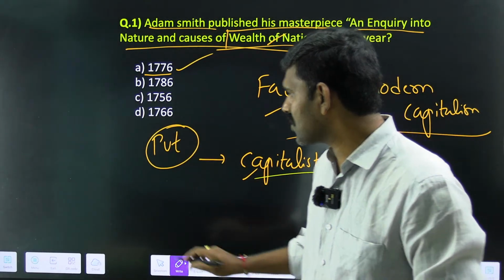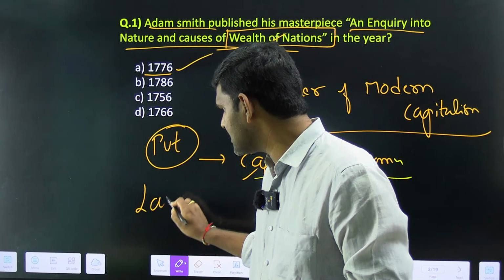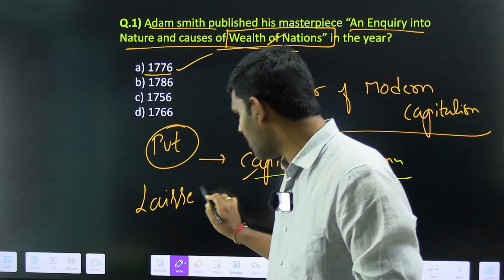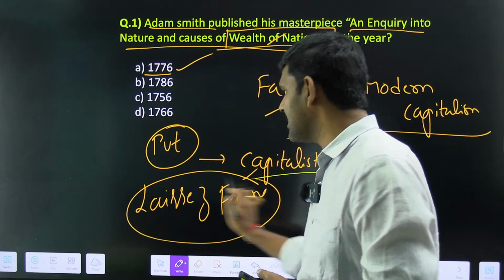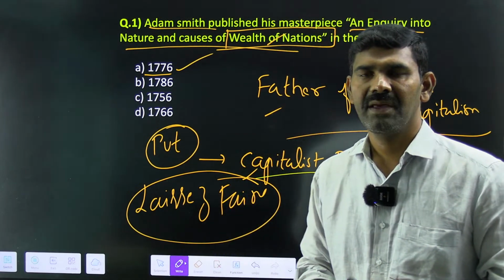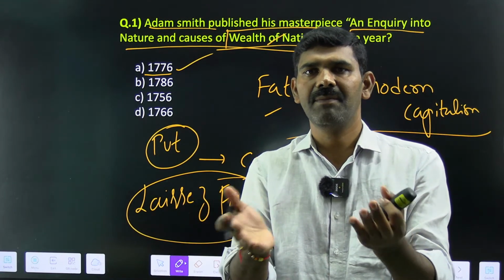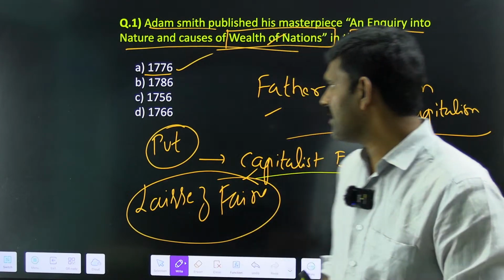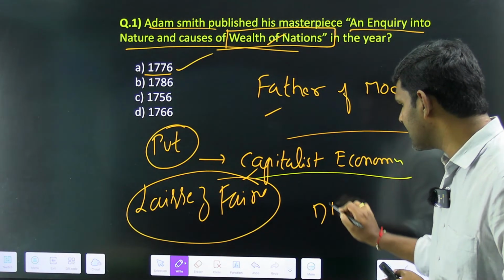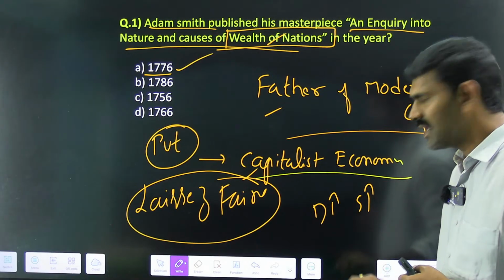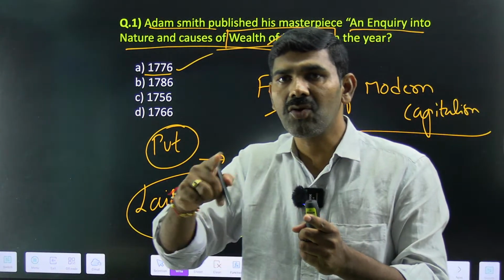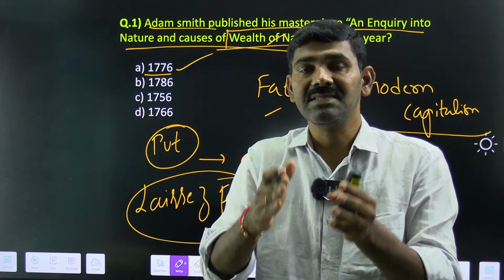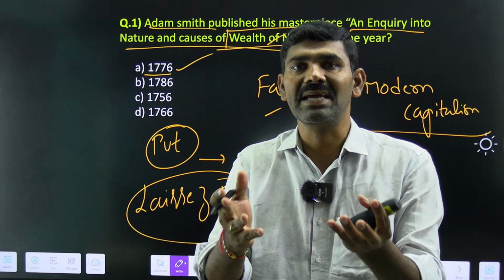This is also called the theory of laissez-faire, which says market capitalism. Based on demand and supply, the market should move. If demand increases, supply should increase; if demand decreases, supply should decrease. Supply should be in coordination with demand, and both should be in equilibrium.